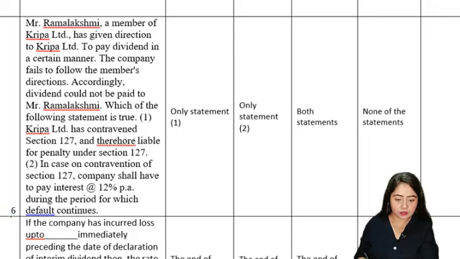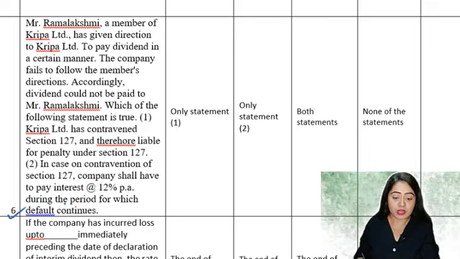Okay, let's read the next question now. Question 6. Mr. Ramalakshmi, a member of Kripa Limited, had given directions to Kripa Limited to pay dividend in a certain manner. The company fails to follow the member's direction. Accordingly, the dividend could not be paid to Mr. Ramalakshmi. Which of the following statements is true? A. Kripa Limited has contravened section 127 and therefore is liable for penalty under section 127. Second, in case of contravention of section 127, companies shall have to pay interest at the rate of 12% per annum during the period for which the default continues.